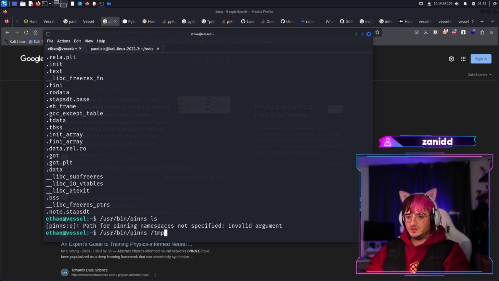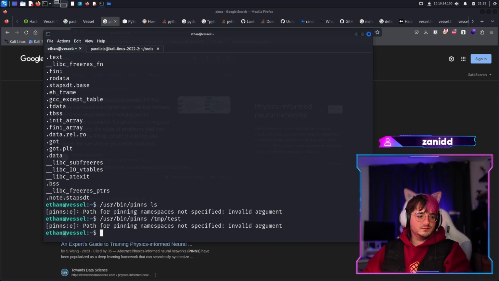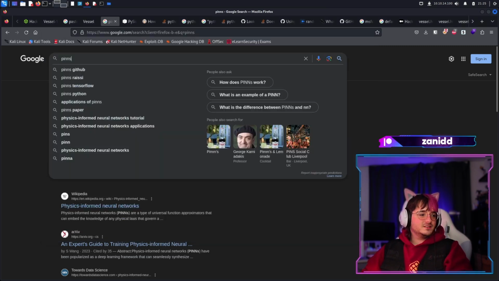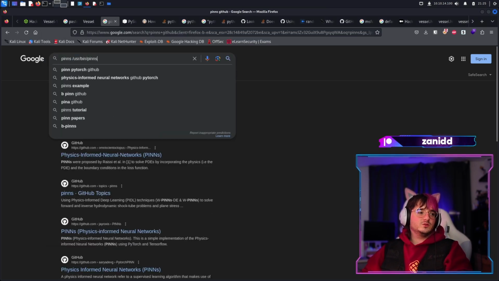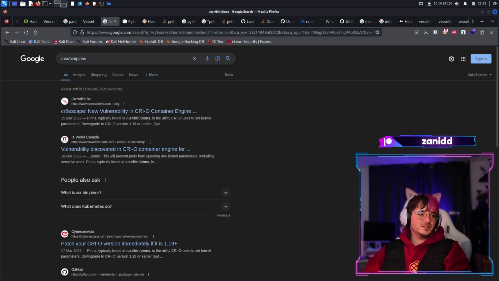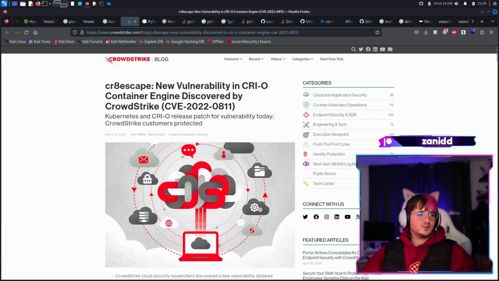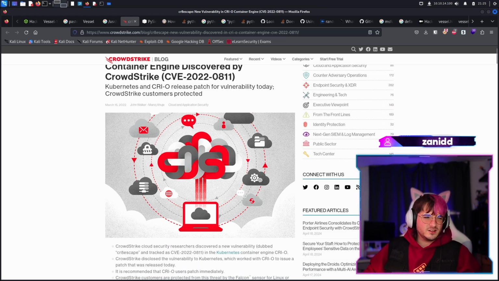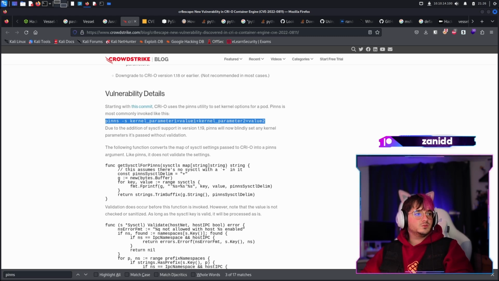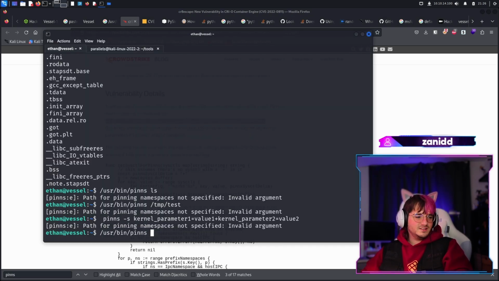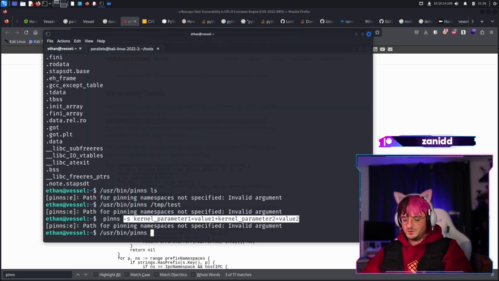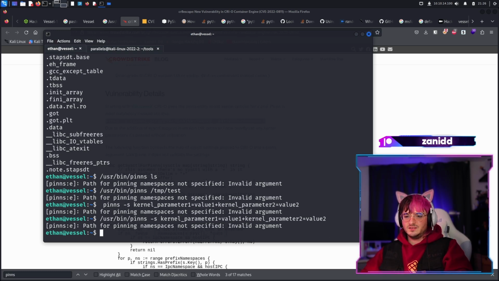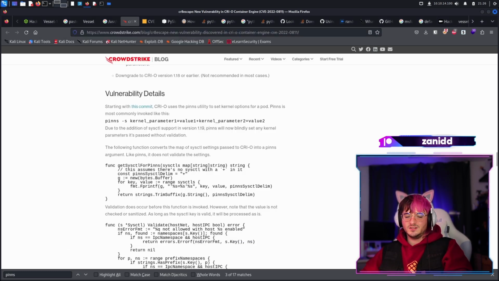Path for pinning namespace not specified. Okay, let's do a dumb test. All right, okay, I'm all out of fuzzing. Let's... Oh, is it on GitHub? No, I don't want physics-informed neural network. Okay, yeah, container engine. I think we had a container engine running, and it's also the correct date for the challenge, so we may be on the right track. I have zero idea what this does, but we can run it and see. Is it even the same, or is it just called the same? Because I still get path for pinning namespaces not specified.